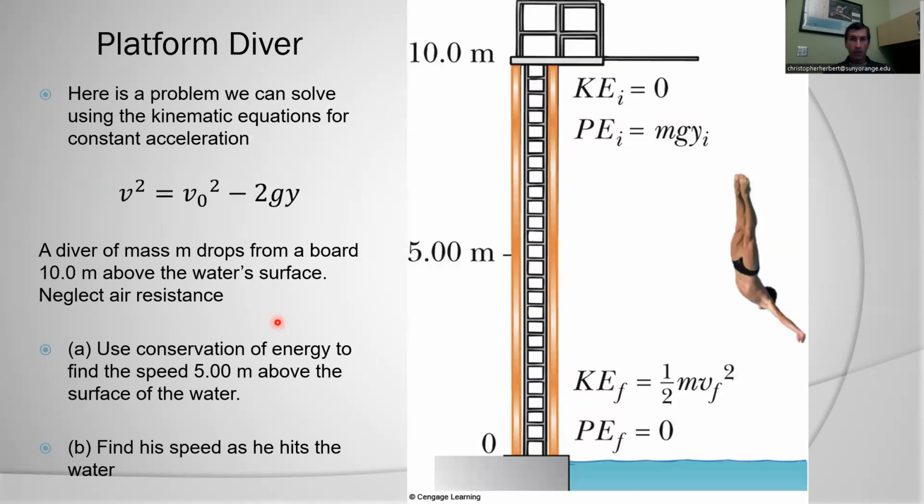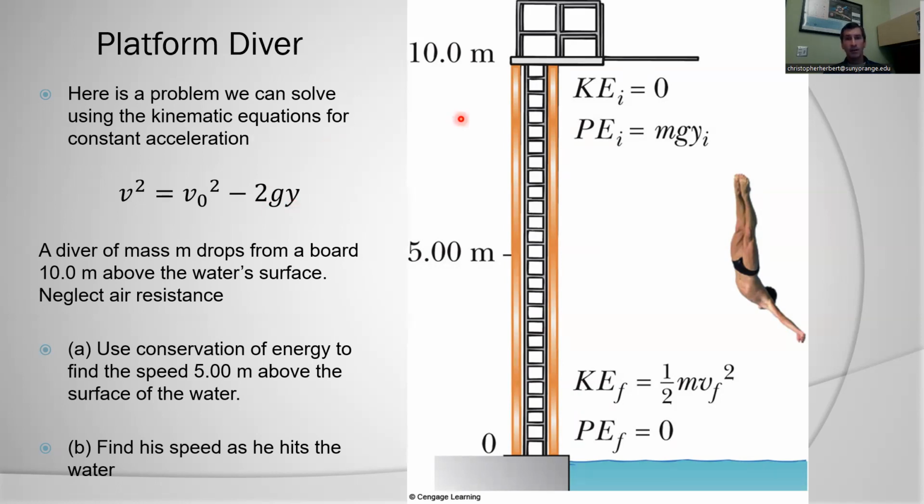Now, again, we're going to see almost the exact same situation. We're going to say that we have a falling body here. We can use a kinematic equation for a free-falling object, V squared equals V0 squared minus 2gy, to get the same result. However, here, we're going to use conservation of energy and just prove to ourselves that we get exactly what we expect.